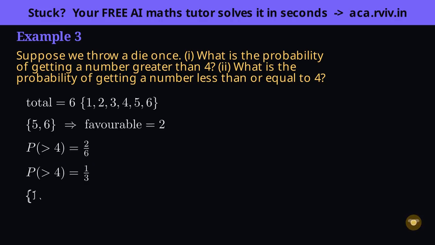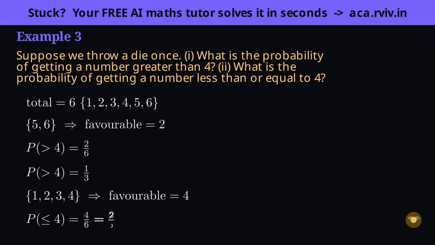Part 2 wants less than or equal to 4. That little "or equal to" matters. Now 4 itself is invited, alongside 1, 2 and 3. That's 4 favorable faces. 4 out of 6, and dividing top and bottom by 2 gives 2/3.